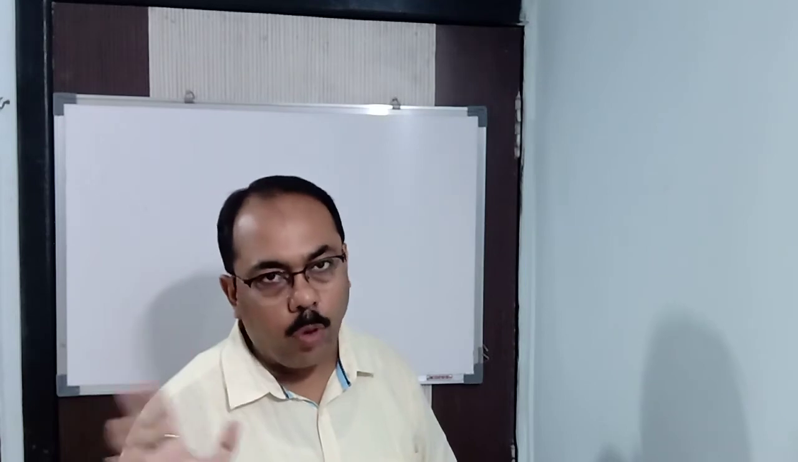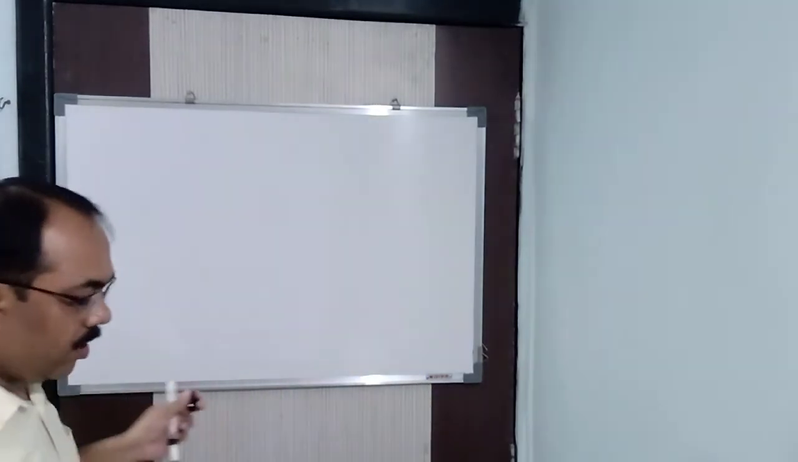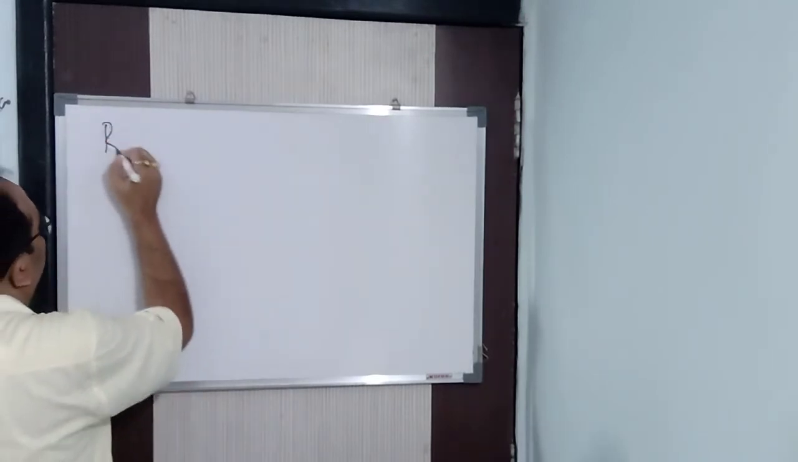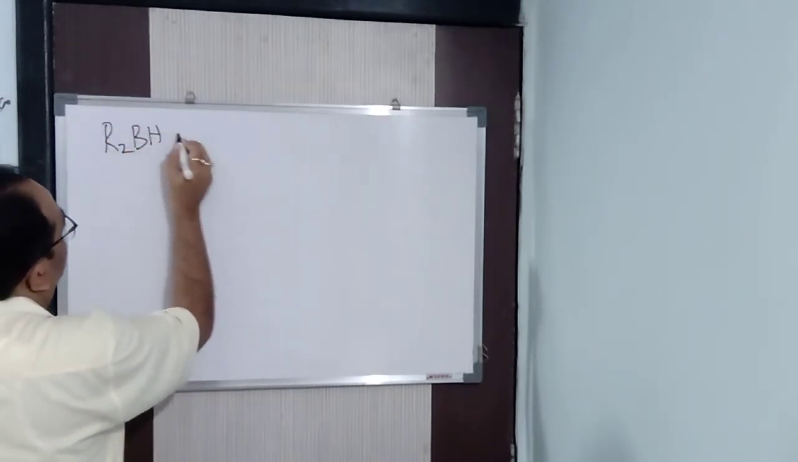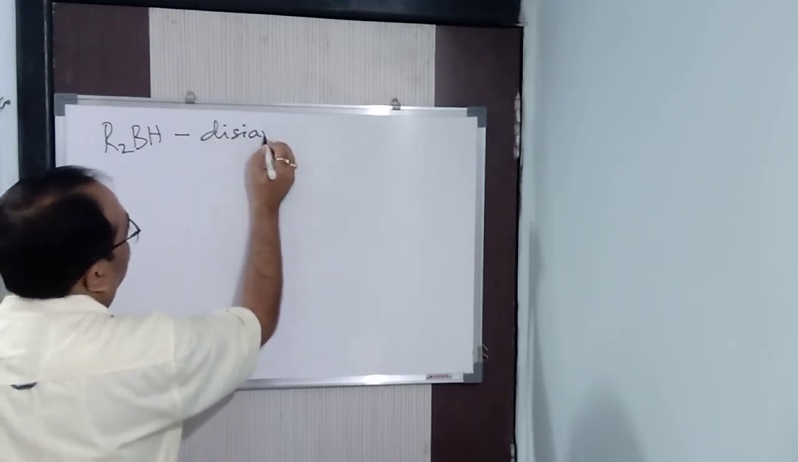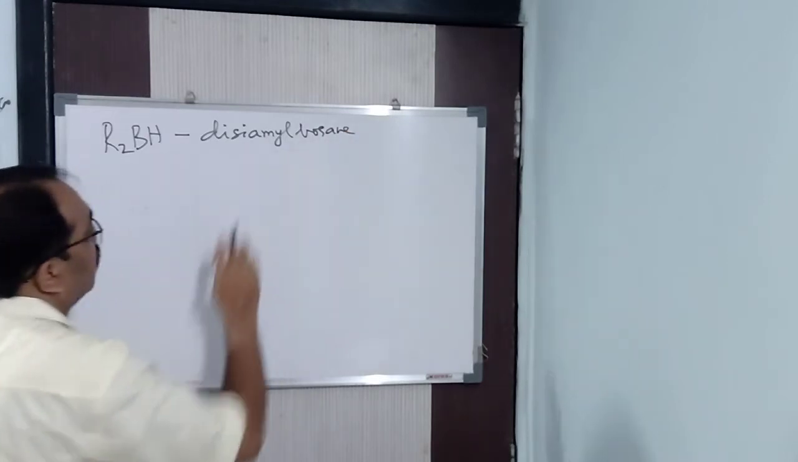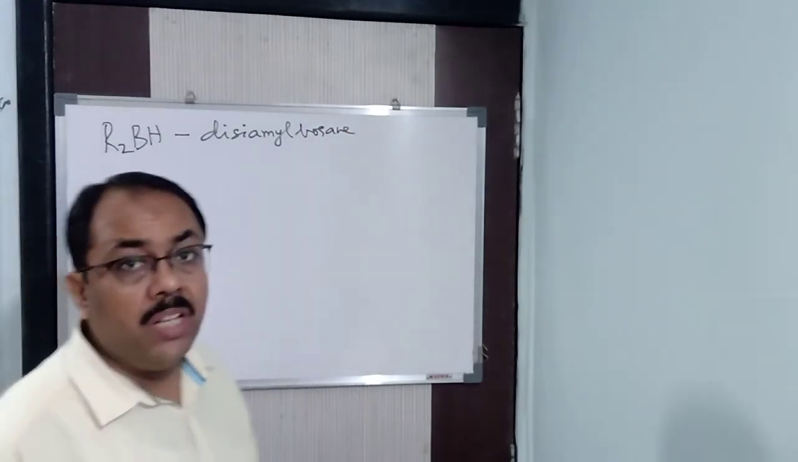we can take bis 1,2-dimethyl propyl borane, which is also called dicyamyl borane. Clear? So, what I said, it is dicyamyl borane. What is that? We represent it by R2BH. R2BH is dicyamyl borane. So, this I am taking in place of what? I am taking it in place of B2H6.